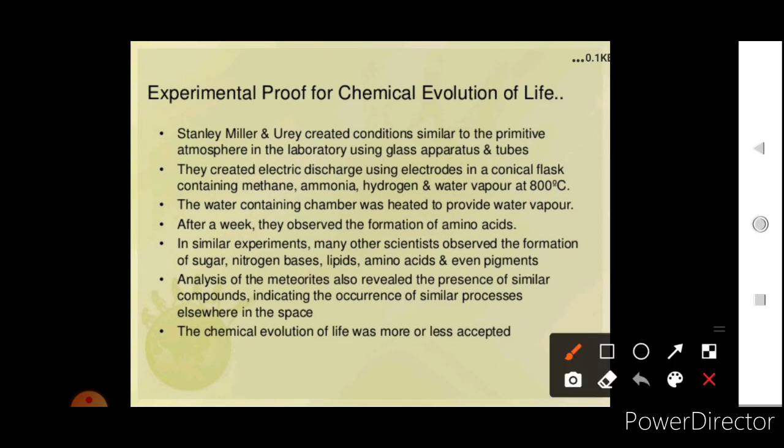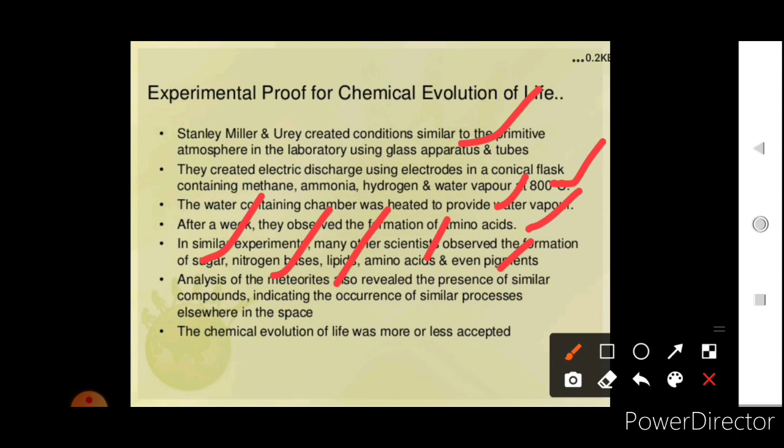Stanley Miller and Urey created conditions similar to the primitive atmosphere in the laboratory using glass apparatus and tubes. They created electric discharge using electrodes in a conical flask containing methane, ammonia, hydrogen and water vapor at 800 degrees centigrade. This is a very important experiment. The water containing chamber was heated to provide water vapor. Then after a week they observed the formation of amino acids. In similar experiments, many other scientists observed the formation of sugars, nitrogen bases, lipids, amino acids, even pigments.